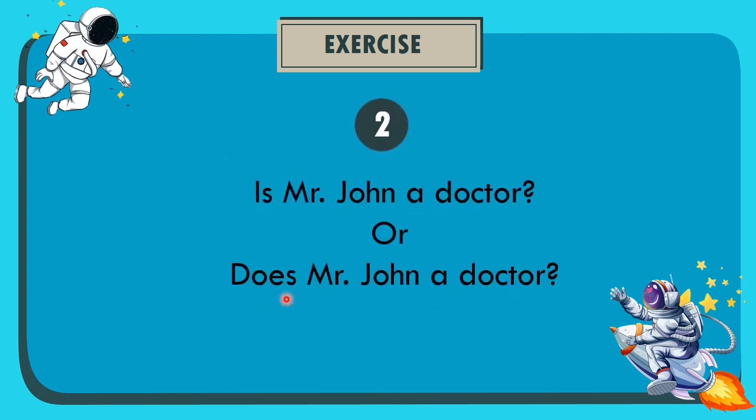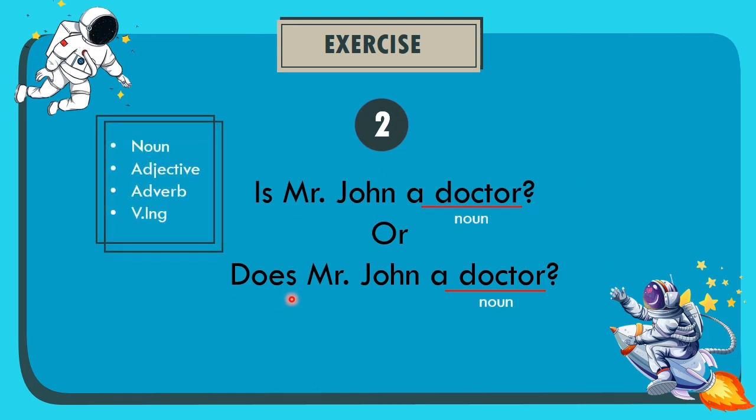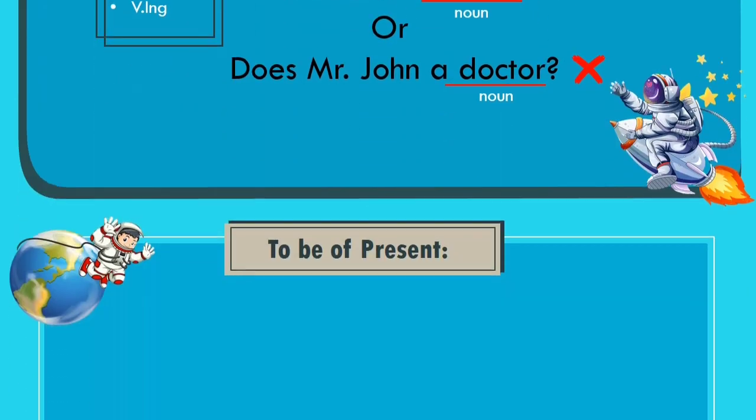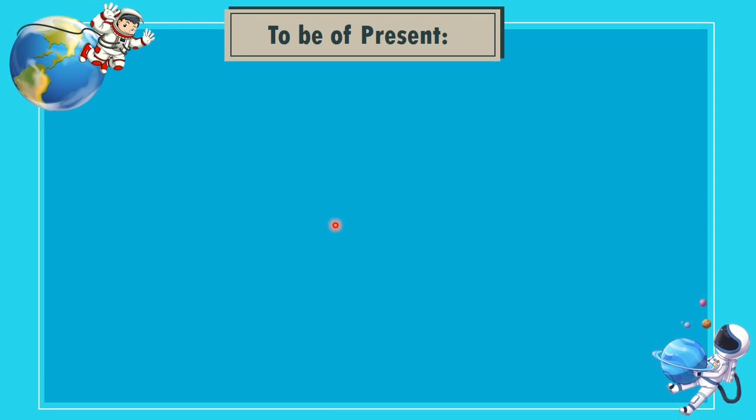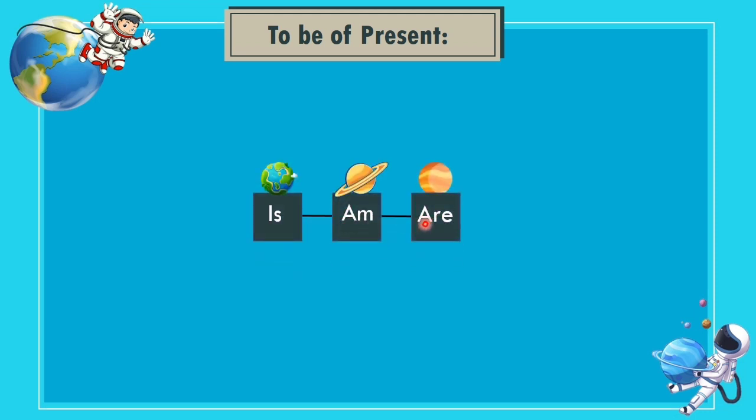The next question, which one of these two is correct? Is Mr. John a doctor or does Mr. John a doctor? Because doctor here is a noun, which is one of the non-adjective, adverb, ing, then the correct answer is is Mr. John a doctor? Alright, now let's move to the next material, namely the use of is, am, are.